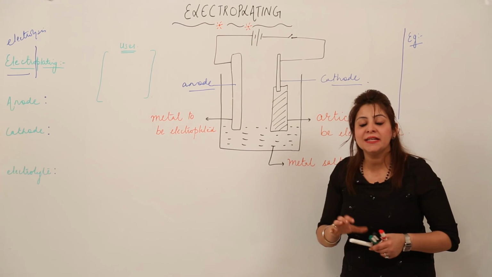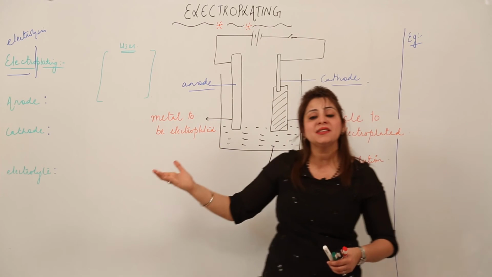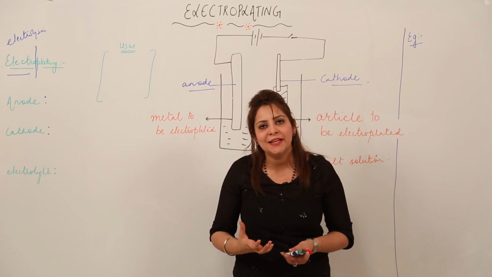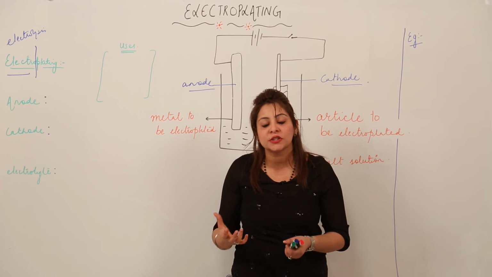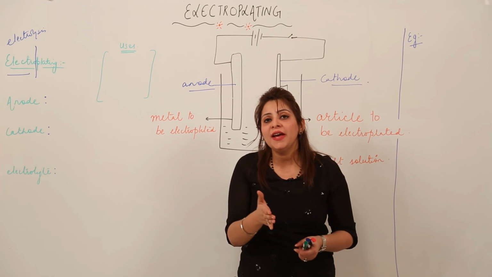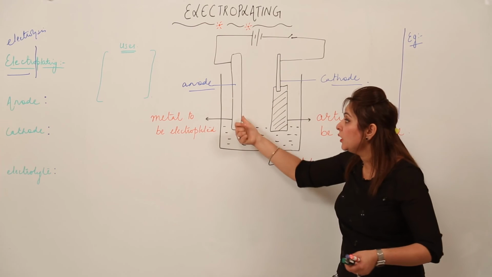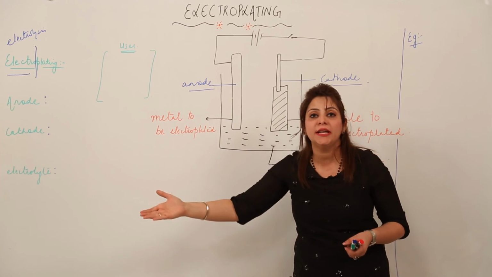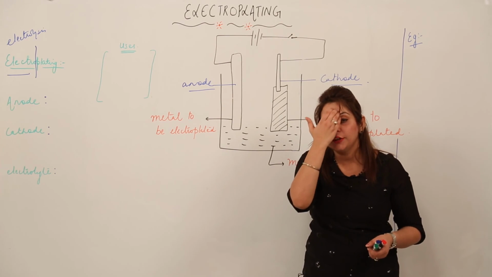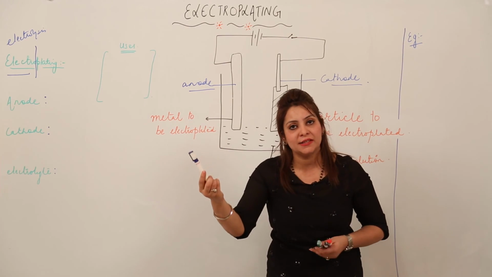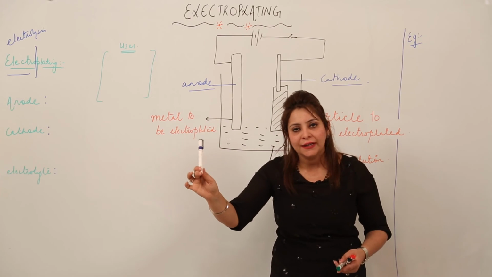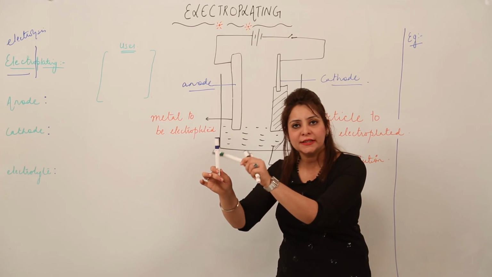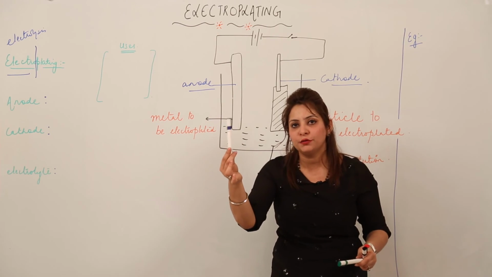The difference is that in the previous units in which we were doing the electrolysis, we were using graphite electrodes or somehow some different electrodes. But in case of electroplating, what we have to consider is that anode is always made up of that metal which we need to electroplate on an article, right? For example, as I told you, to prevent rusting, suppose it is an iron article and I want to prevent rusting on it, right? So I told you before that we can deposit a copper or chromium layer on its surface if you just want to prevent it from rusting, right?